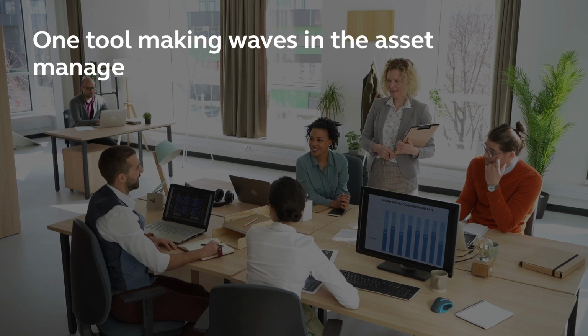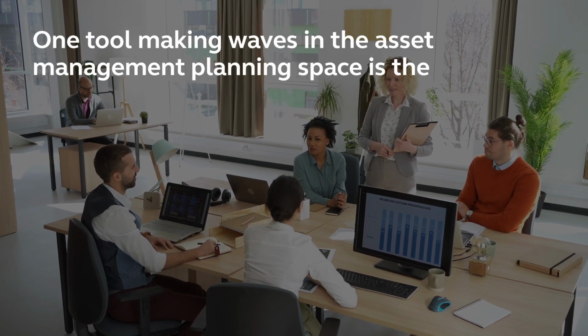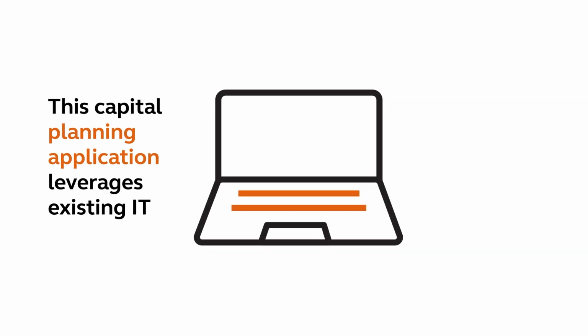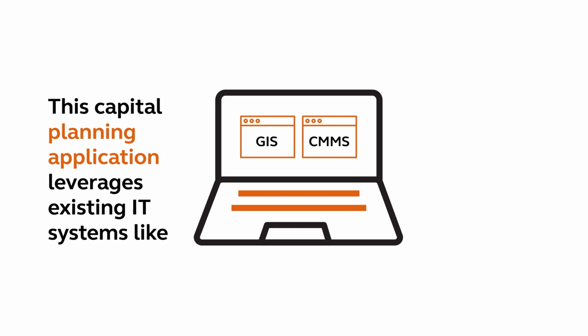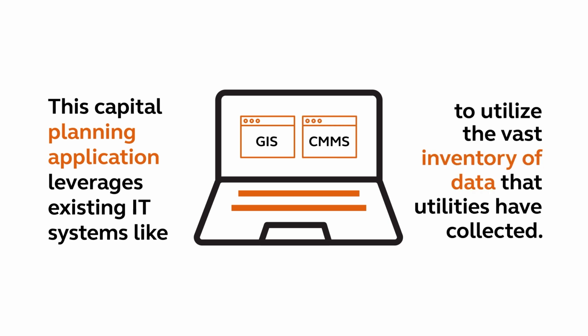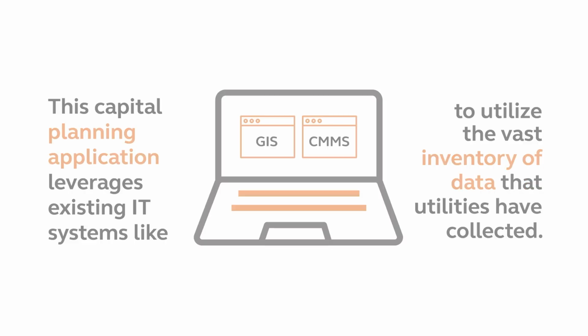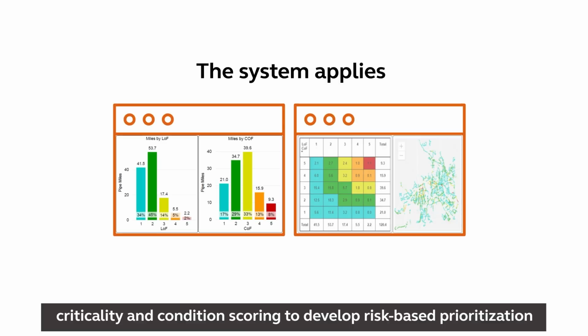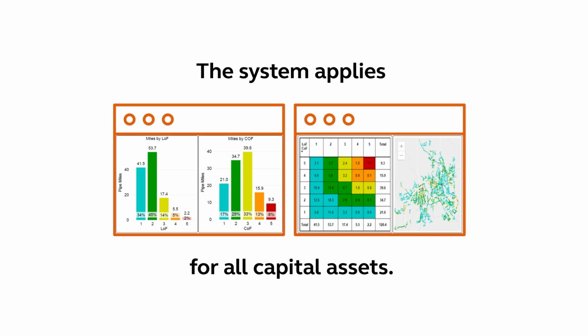One tool making waves in the asset management planning space is the Arcadis Rehab and Replacement Planning System. This capital planning application leverages existing IT systems like GIS and CMMS to utilize the vast inventory of data that utilities have collected.